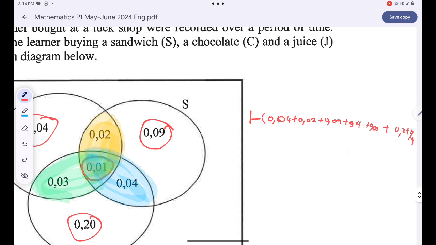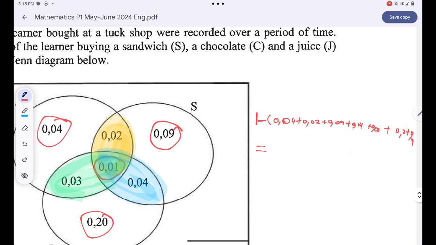So whenever I subtract 1 and the sum of all these probabilities, I'll simply get 1 minus open bracket 0.04 plus 0.02 plus 0.09 plus 0.04 and 0.2, 0.03 and 0.01, close bracket. So this will basically give me 0.57.